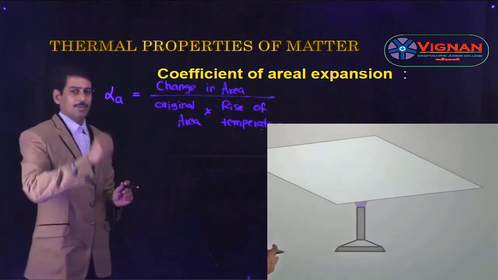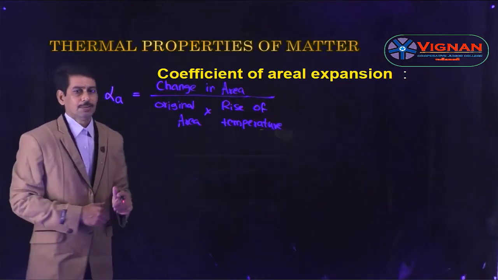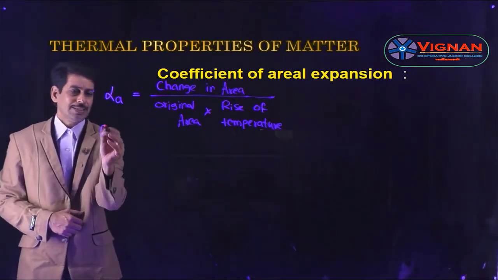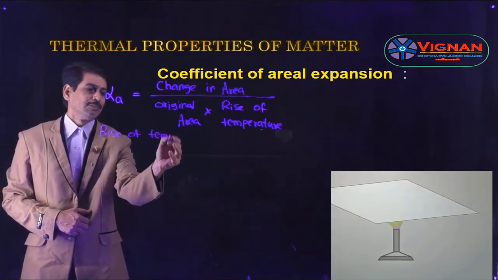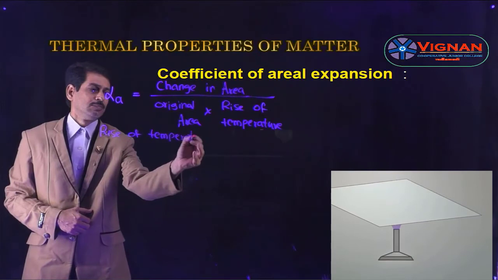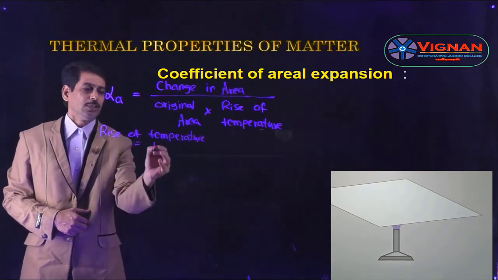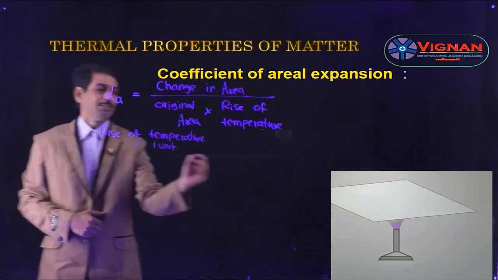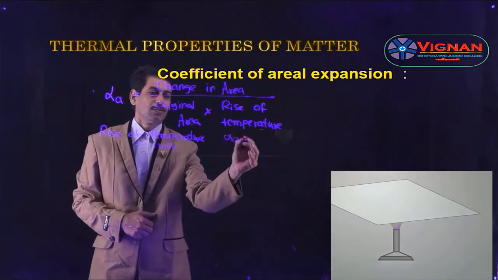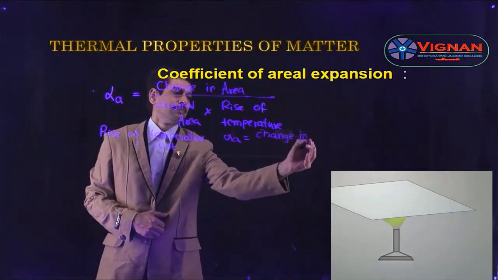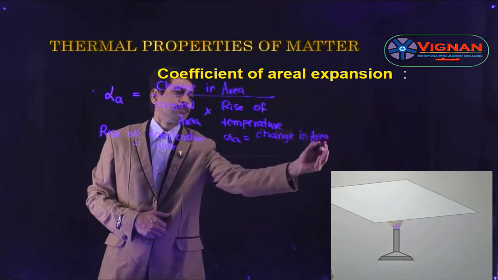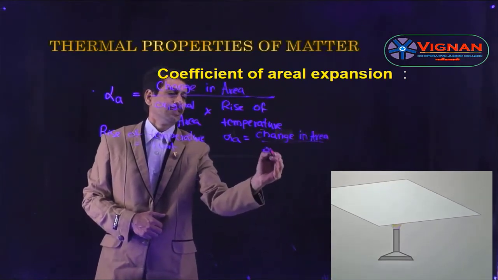So from the formula itself we are giving the definition. In the first case we are taking the rise of temperature as 1 unit, then this becomes alpha A is equal to change in area divided by original area.